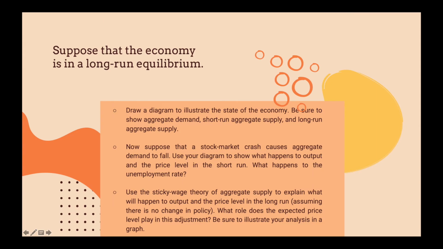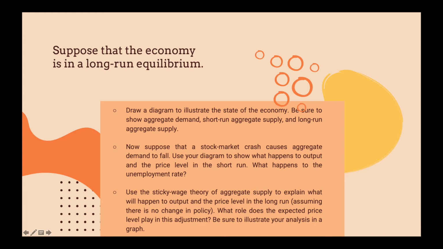Suppose that economy is in a long-run equilibrium. A. Draw a diagram to illustrate the state of the economy. Be sure to show aggregate demand, short-run aggregate supply, and long-run aggregate supply. B. Now suppose that a stock market crash causes aggregate demand to fall. Use your diagram to show what happens to output and the price level in the short run. What happens to the unemployment rate?